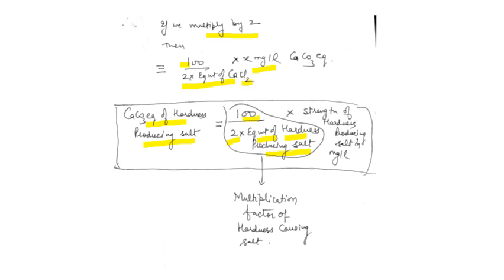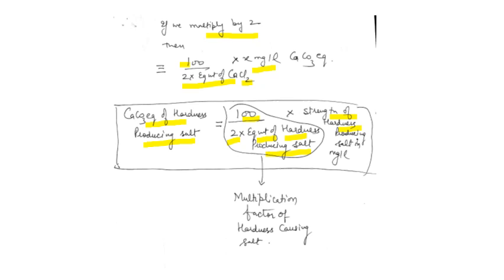We have seen the example of a hardness producing salt, that is calcium chloride. Understood? So here it comes, calcium chloride equivalent. And what is X? X is the strength of the hardness producing salt in milligrams per liter. So here, X is the strength of calcium chloride in milligrams per liter in the water.